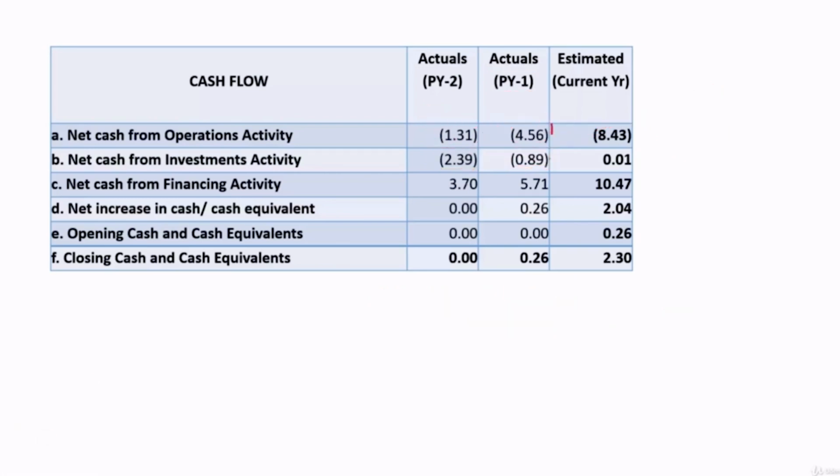Then, so they have negative cash flows in these two areas, and how they got funds for all this? They got funds through financing activity. It means they have mobilized funds. So this 5.71 crore should be studied. How much had come from equity? How much had come from debt?